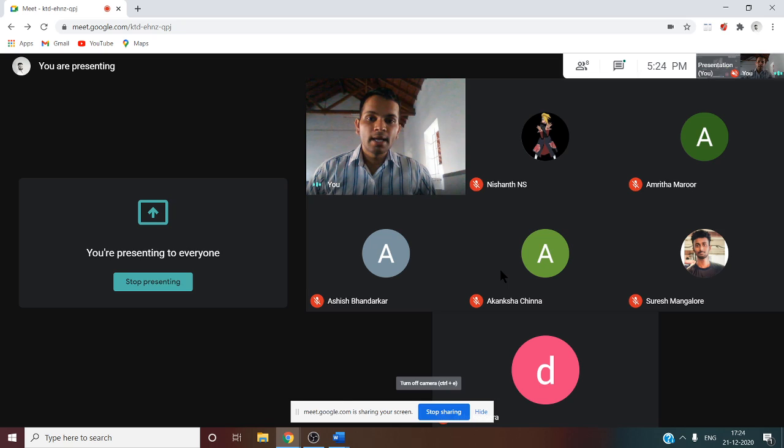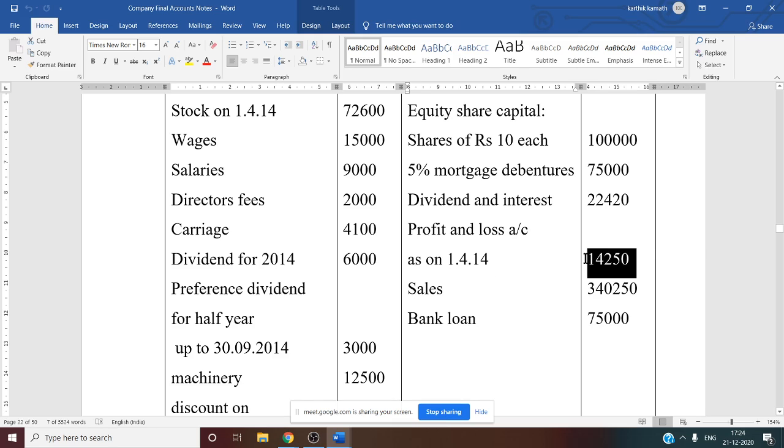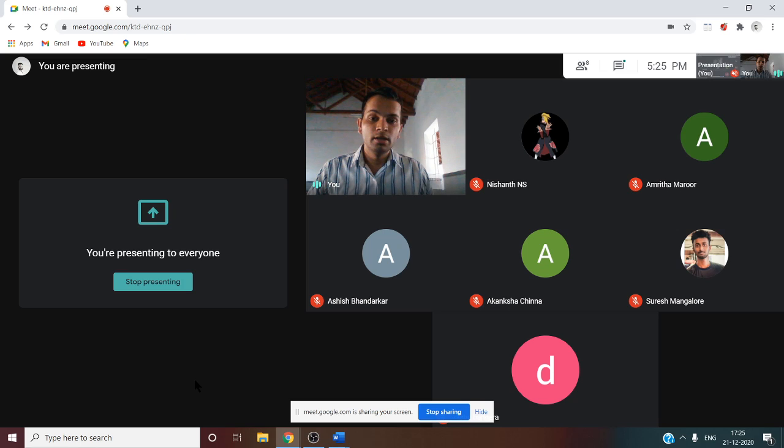Then next thing is the profit and loss account as on 1/4/2014, that is 14,250. This profit and loss account is brought forward information about the previous year. So this previous year brought forward information you are going to show under working note number 2, that is reserves and surplus.